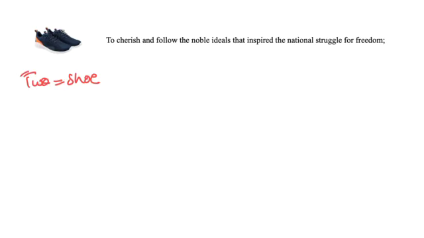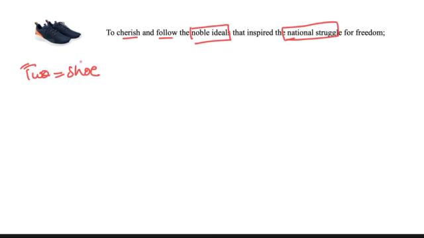The second fundamental duty is to cherish and follow the noble ideals that inspired the national struggle for freedom. Imagine that someone is hurling a shoe at the statue of the great leaders, and you beat him using his own shoe. That is how you can remember the second fundamental duty.